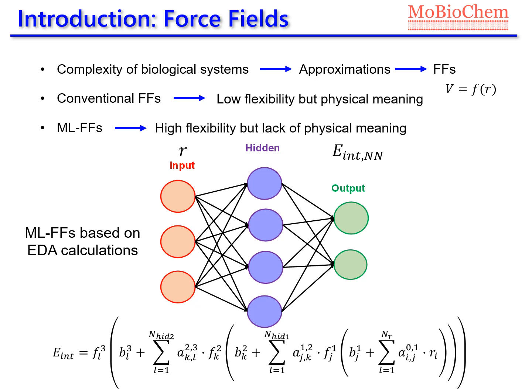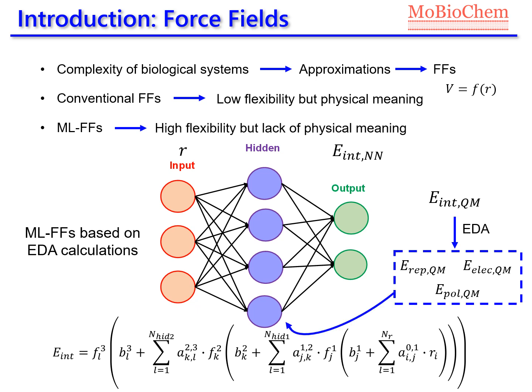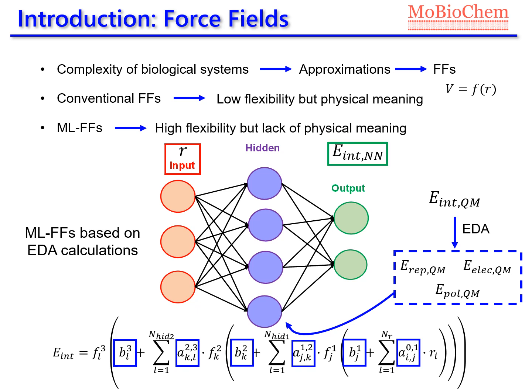We first calculate the interaction energy at quantum level. We apply the EDA approach to decompose the energy into its different contributions, and we introduce these terms into the neural network to reparameterize these coefficients. So, when finally you introduce the internal coordinates, you will obtain not only the interaction energy, but the decomposition into repulsion, electrostatic, and polarization terms. So, the use of this EDA approach introduces the physical meaning that conventional machine learning force fields do not have.